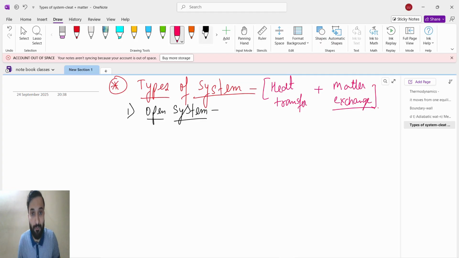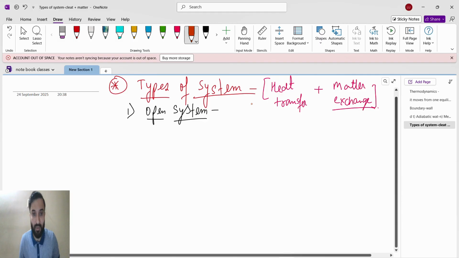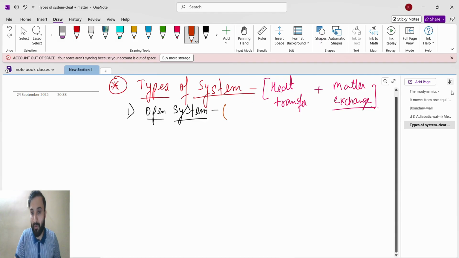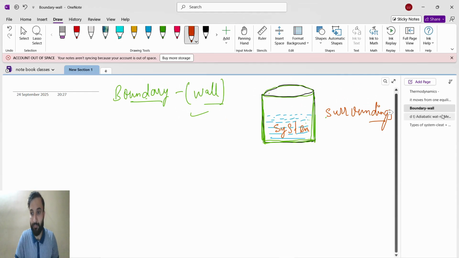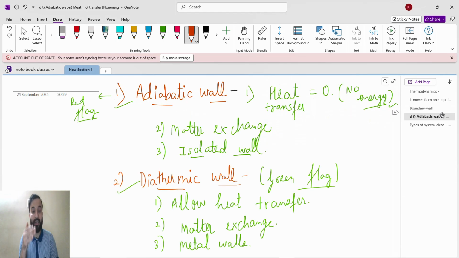Now if I take open system and in open system I take the adiabatic wall, what will happen? Heat transfer will be stopped.